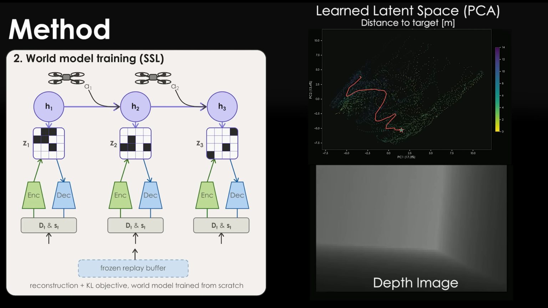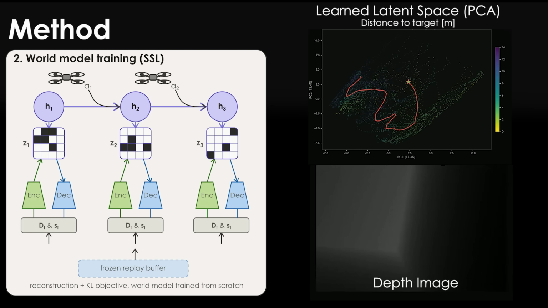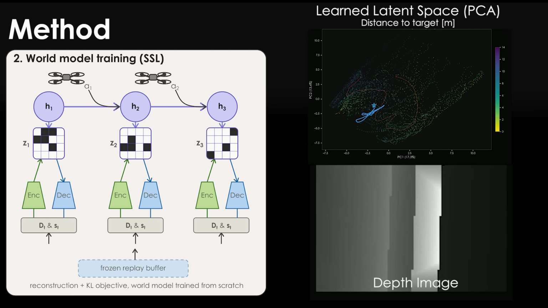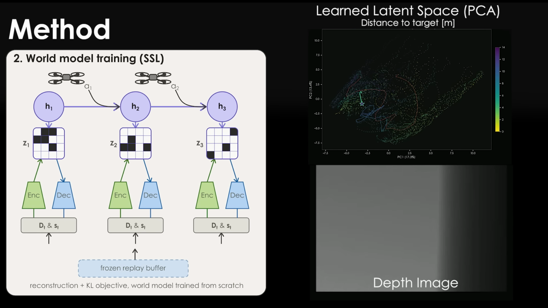The result is a latent space where the agent's state and depth are all encoded, as visible in the PCA plot on the right, where points colored by the distance to the target are organized cleanly.